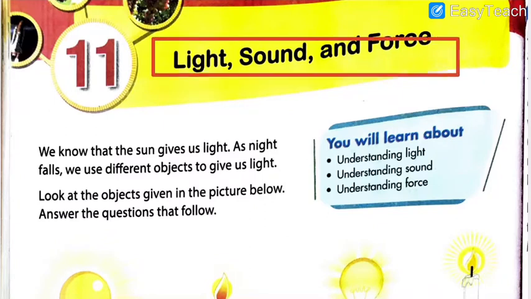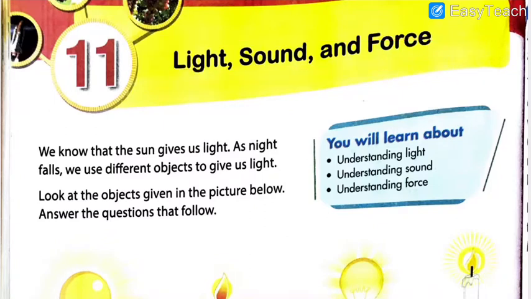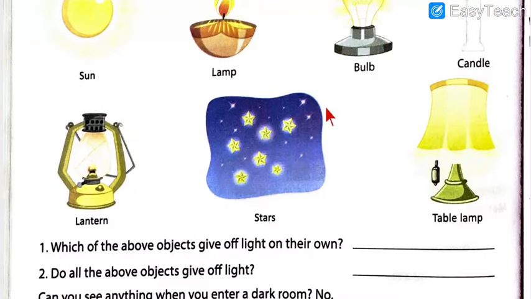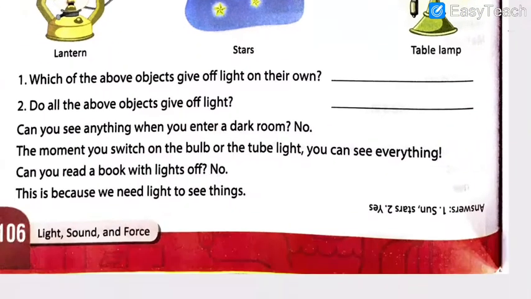So, chapter number 11, light, sound and force. We have just read the textbook chapter 11 and have highlighted and written the hard words. In this lecture, you will understand light, sound and force, and we have already done this warm-up exercise in the previous lecture, if you remember.